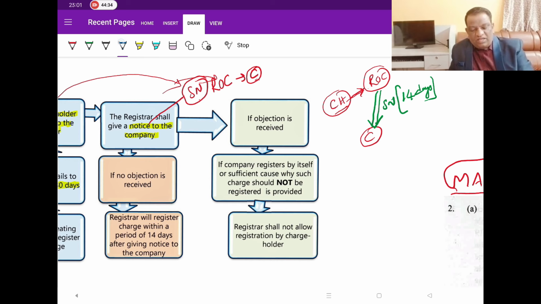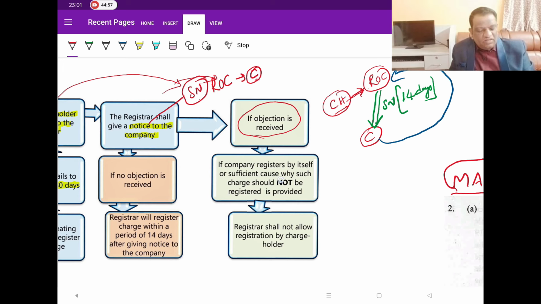Now what happens if the company responds to this show cause notice saying that no, I have not taken the loan, he is giving all false information to you, and the deal has been cancelled. We have refunded the amount. He may have his own reasons. So the company is having objections, saying no, don't register. I have objections.